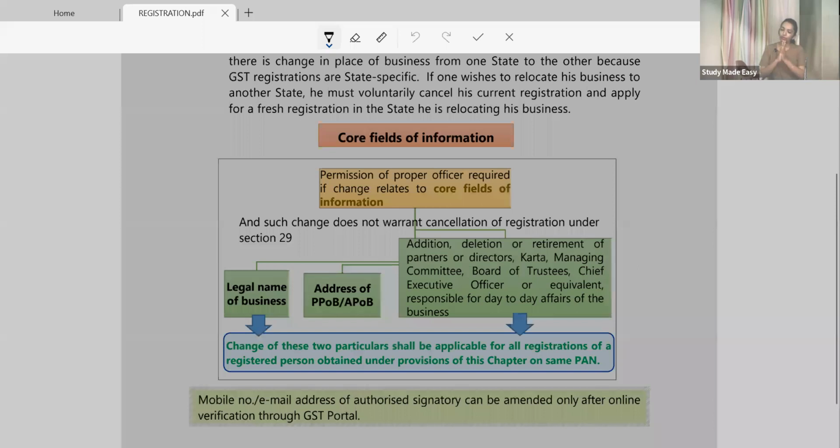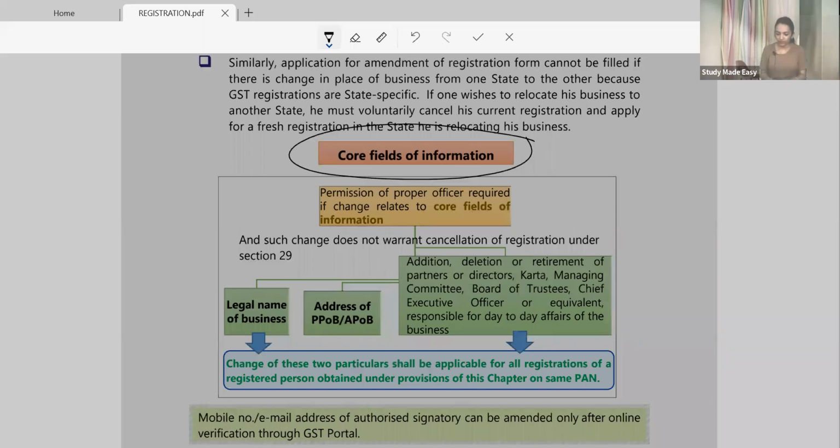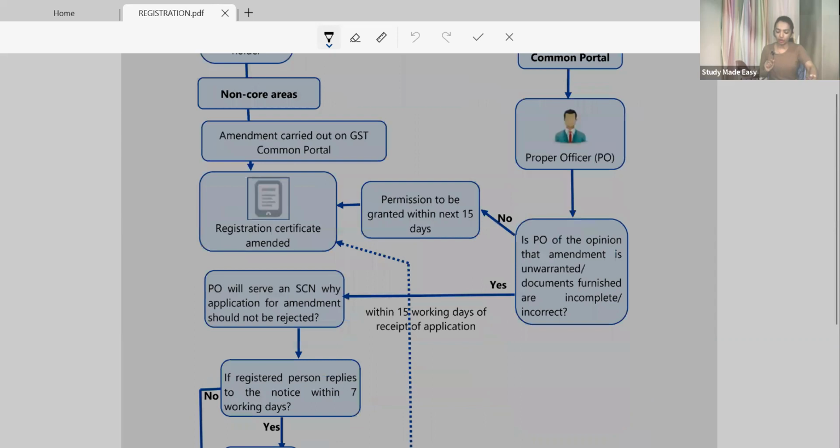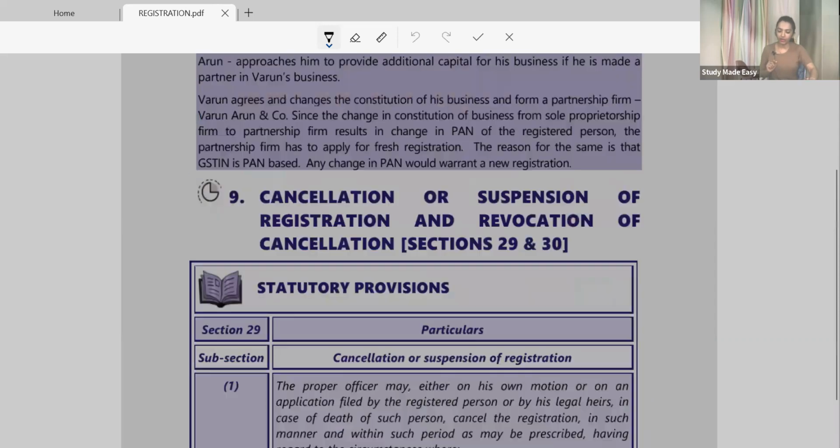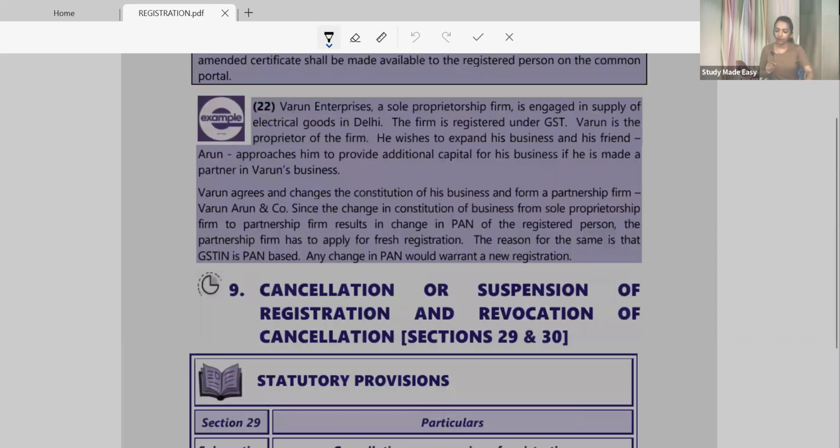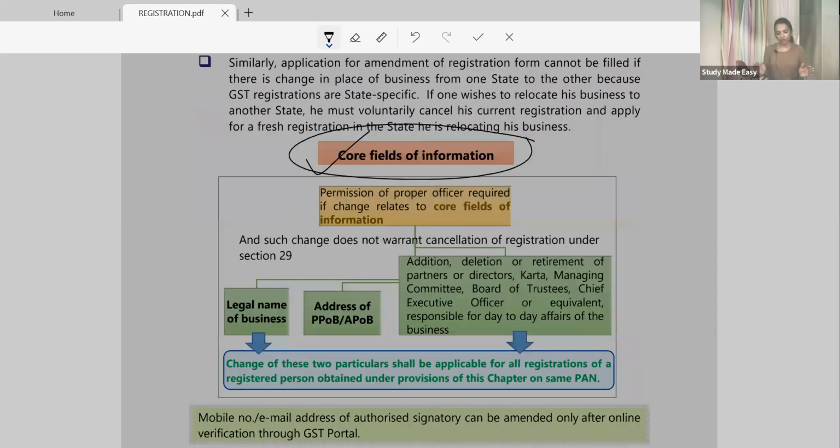This chart is more than sufficient for the explanation. Now, when you want to do certain amendments, there are two types of amendment: core field information amendment and non-core field information amendment. There are two types of amendment, core information and non-core information. What is core information? See,